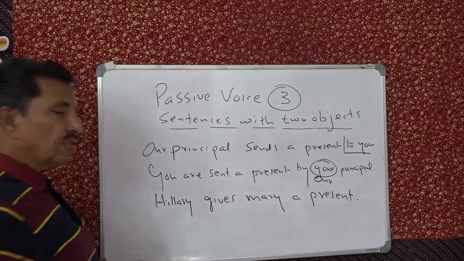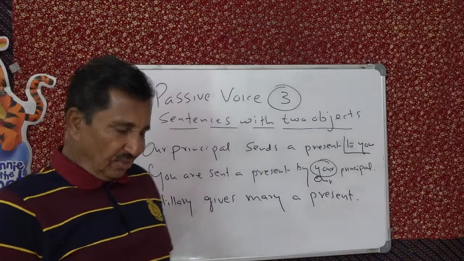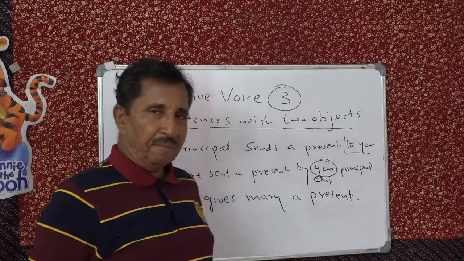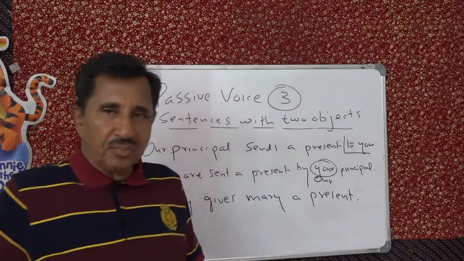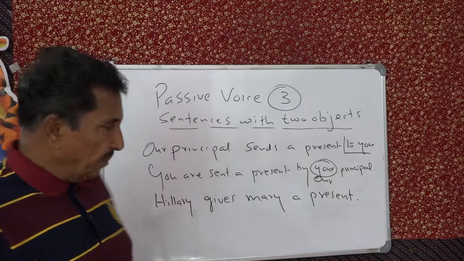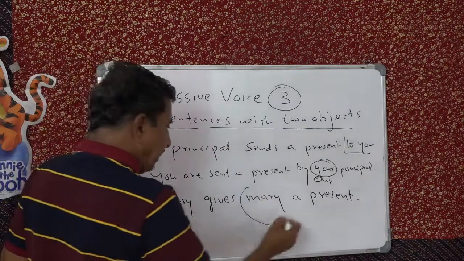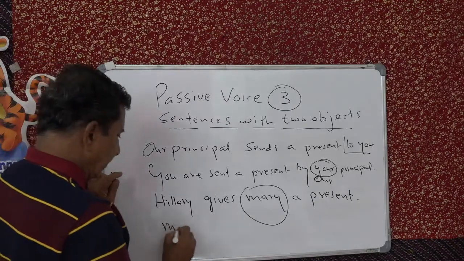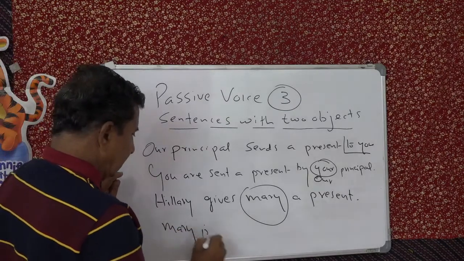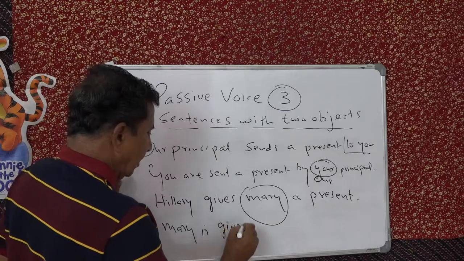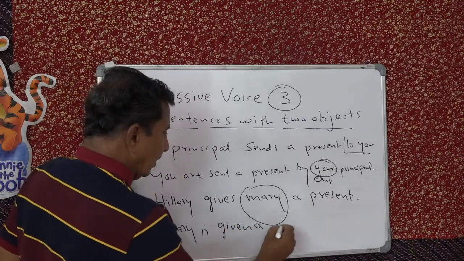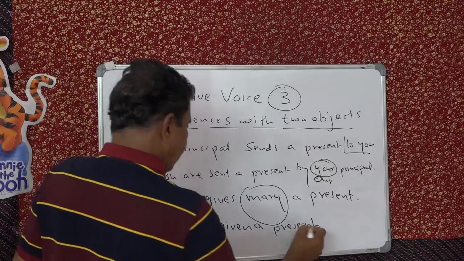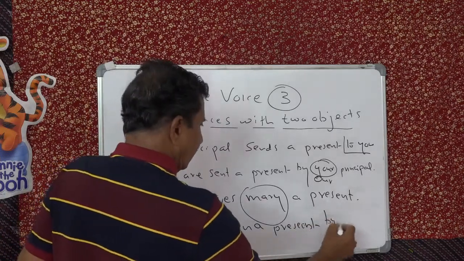So in this way there is no to. Actually this sentence is Hillary gives a present to Mary. But the to is not expressed. So what will you do? You start the passive with the personal object. And that personal object Mary is given a present by Hillary.